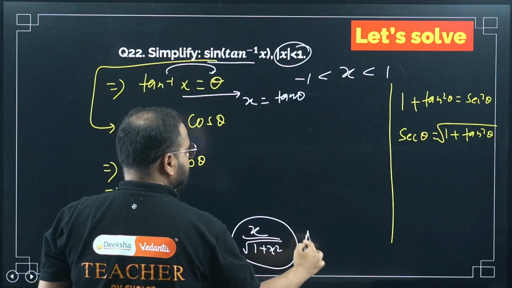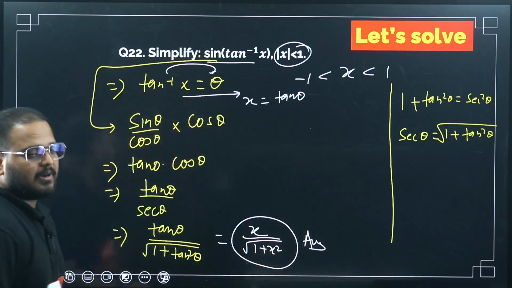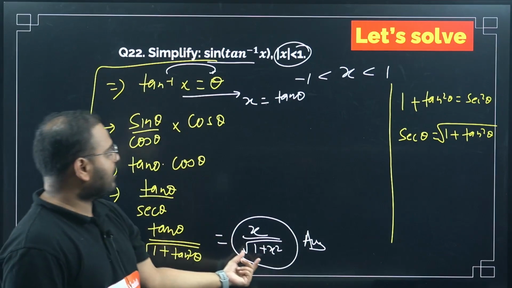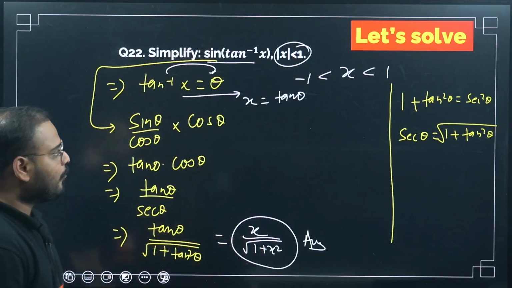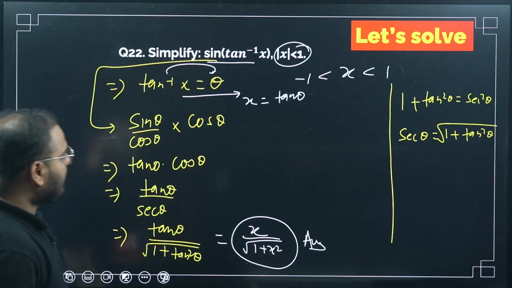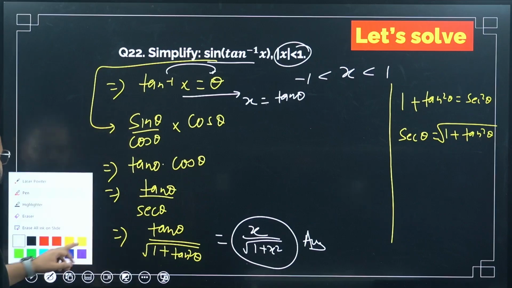My answer is simplified. I got this in terms of x: x upon root of 1 plus x square. Okay, let's move on.